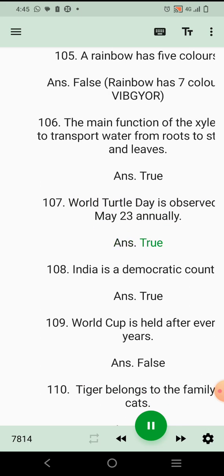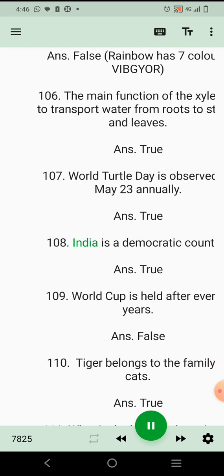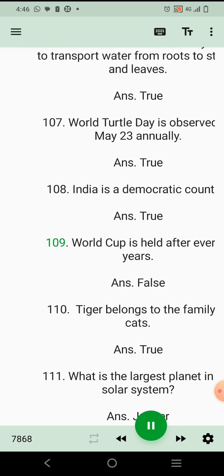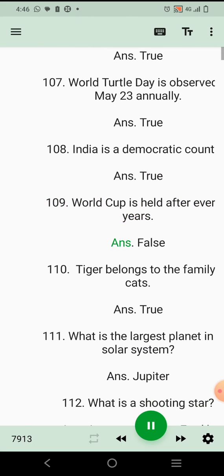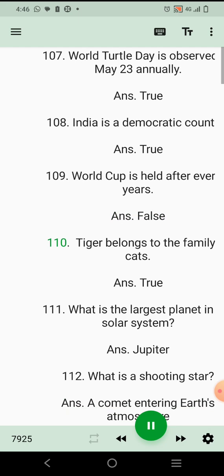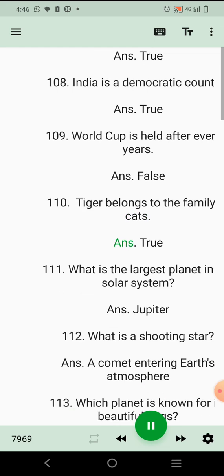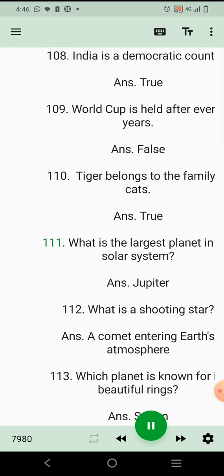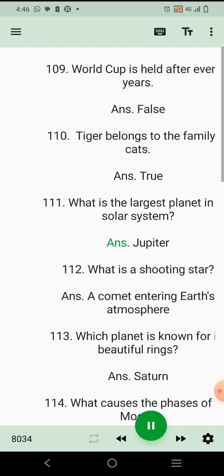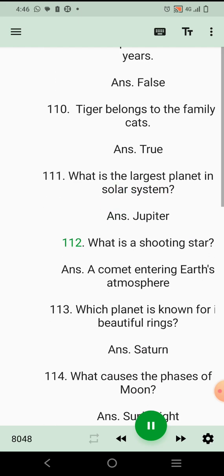107. World Turtle Day is observed on May 23rd annually. Ans. True. 108. India is a democratic country. Ans. True. 109. World Cup is held after every 3 years. Ans. False. 110. Tiger belongs to the family of cats. Ans. True. 111. What is the largest planet in our solar system? Ans. Jupiter. 112. What is a shooting star?